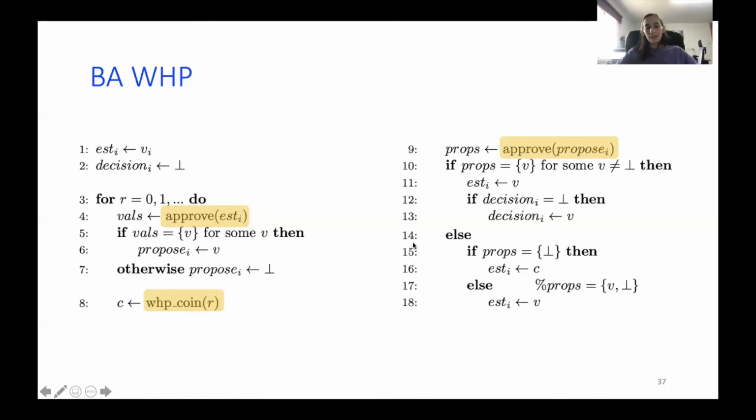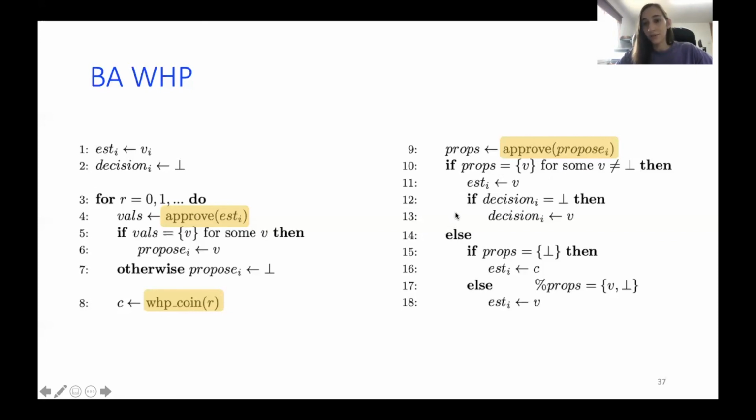So the problem is when there is more than one value, right? And what happens in this case? So we have the shared coin with a constant success rate, and we have all sorts of scenarios. So let's say some correct process decided here, and some didn't. We have some other correct processes that didn't decide.